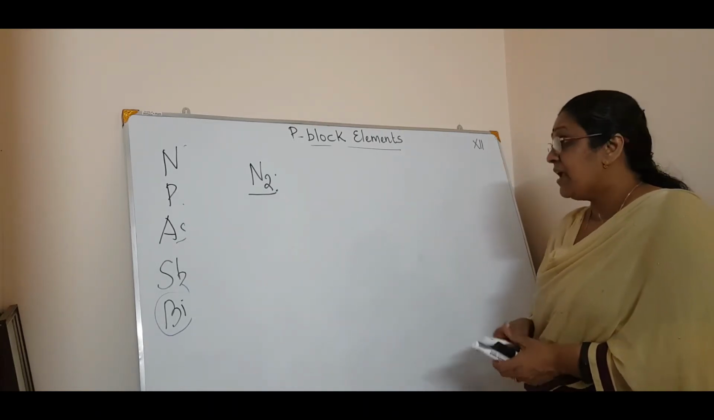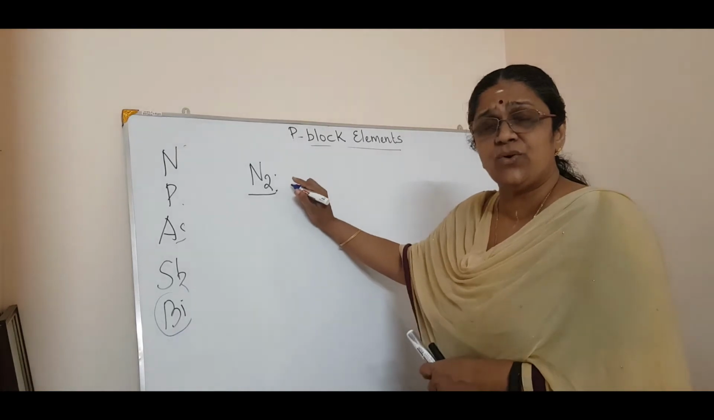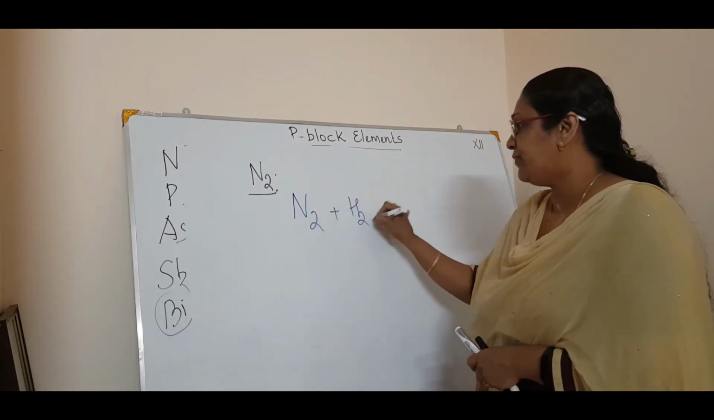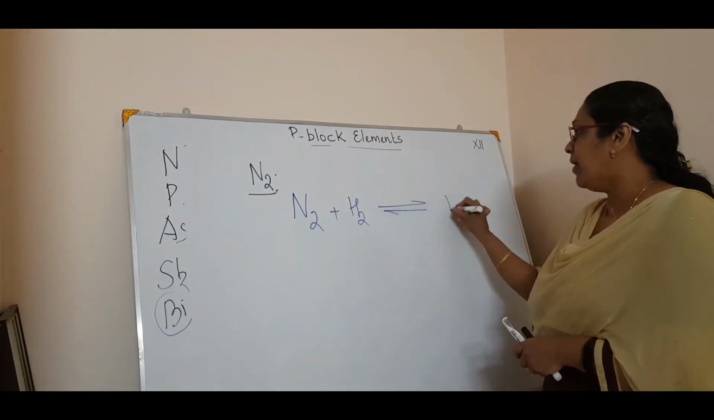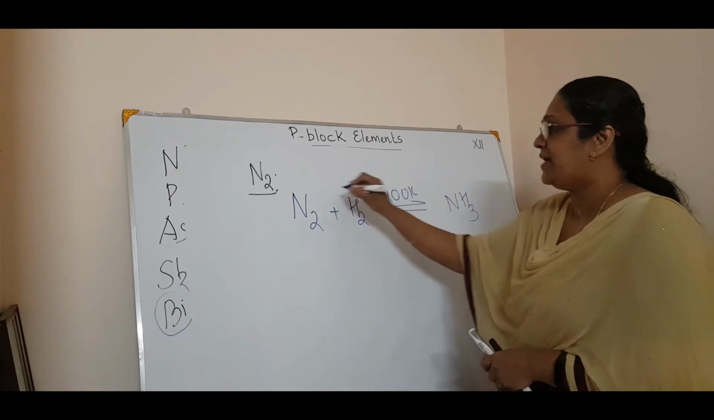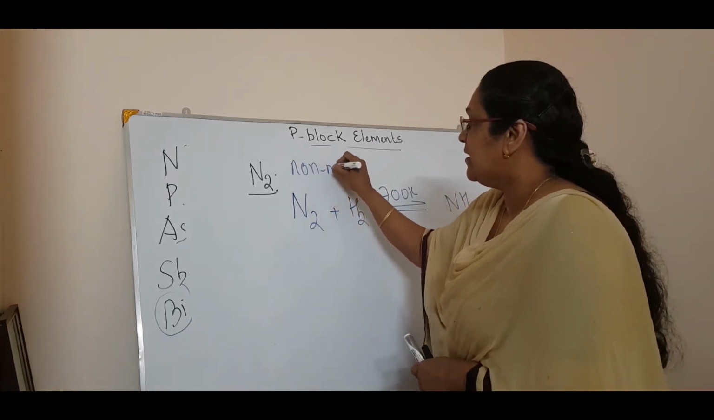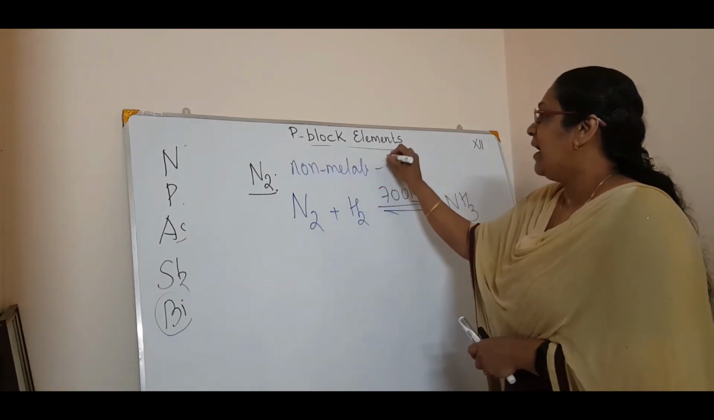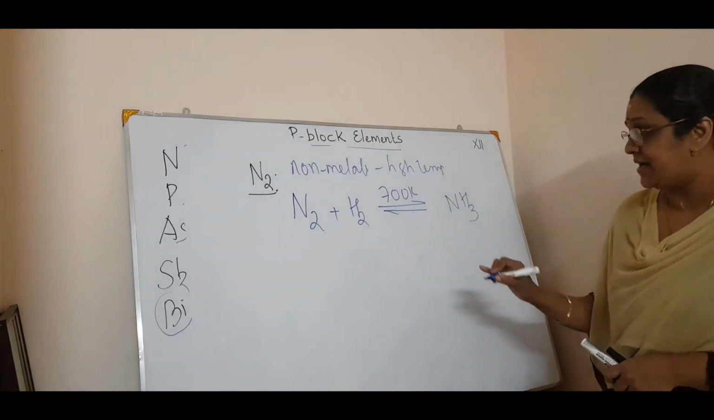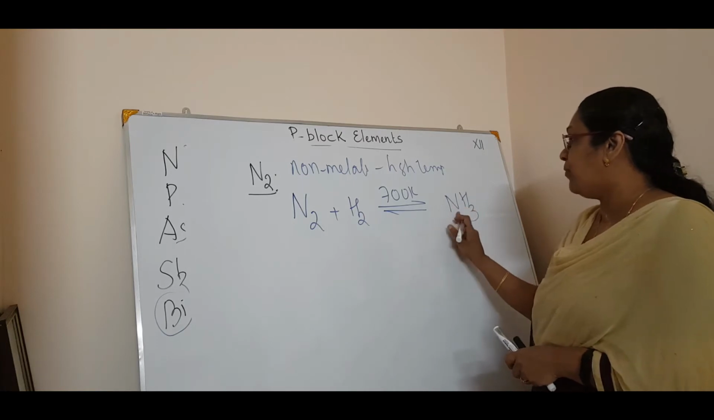Nitrogen reacts with hydrogen to form what? To form ammonia, isn't it? At high temperature, that is the peculiarity. With the non-metals, it will be at high temperature. So at 700 Kelvin, it will form ammonia.